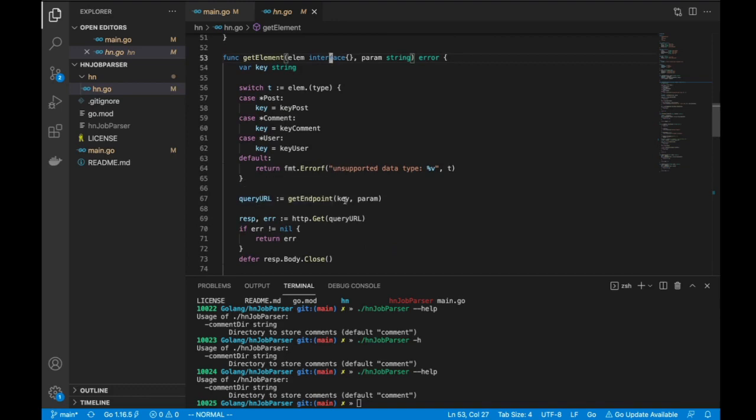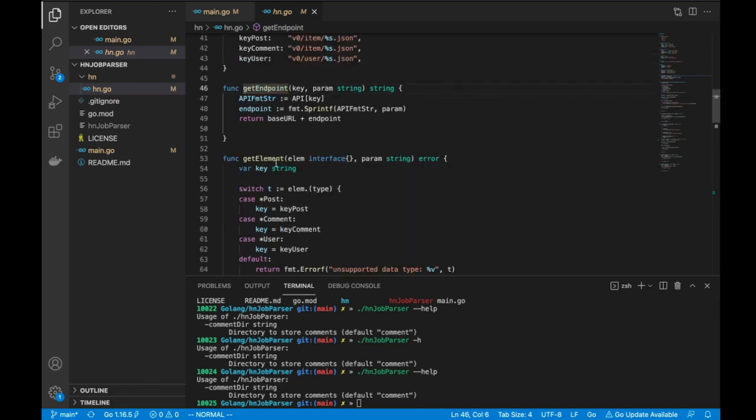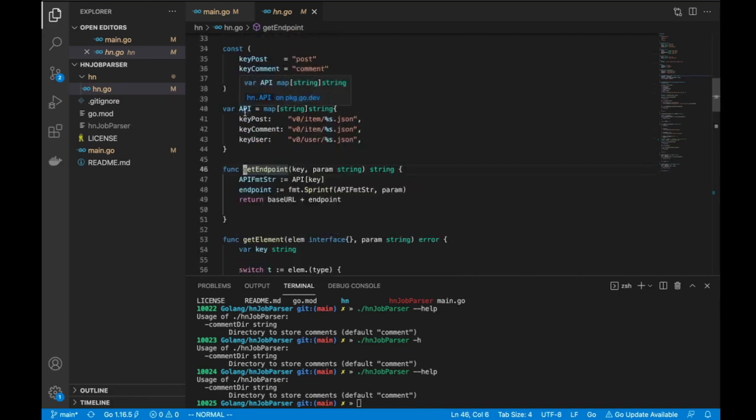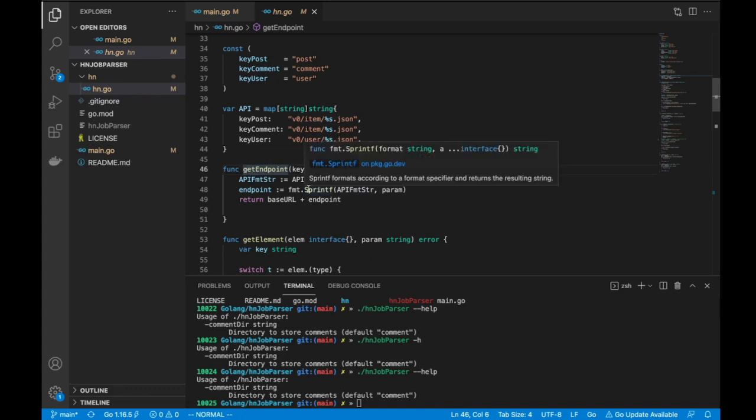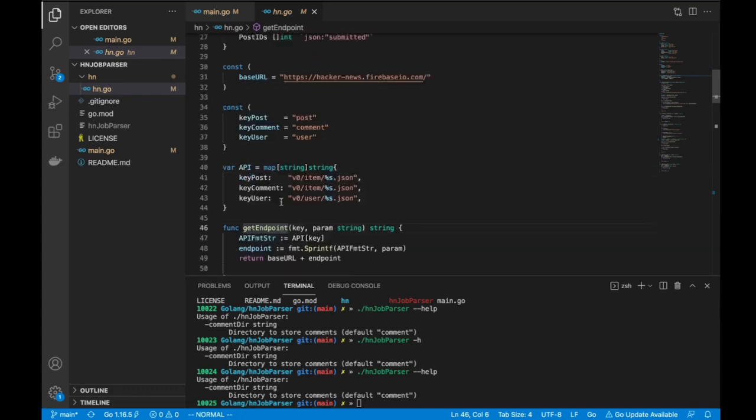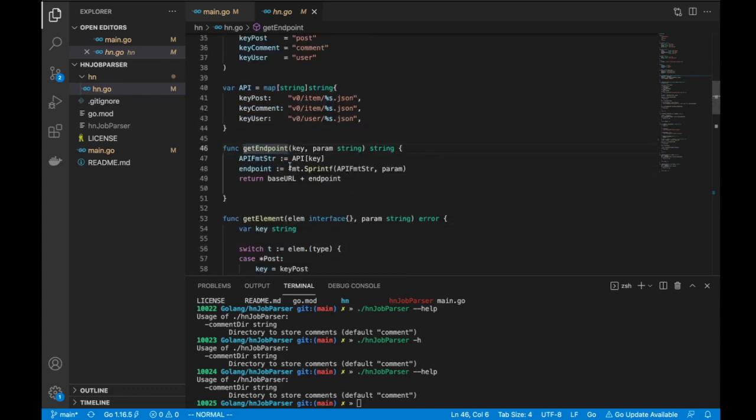What get endpoint does is, basically I need to give it the key. So the key will basically tell me which is the key and the parameter, right? If I just go to get endpoint, it's nothing. I have a map here. Corresponding to the key, I have the endpoint. And the endpoint is basically a format string, and it just takes in one parameter, which is going to be the second parameter of the function here. I just create the endpoint string, add it to the base URL, which I have defined here.